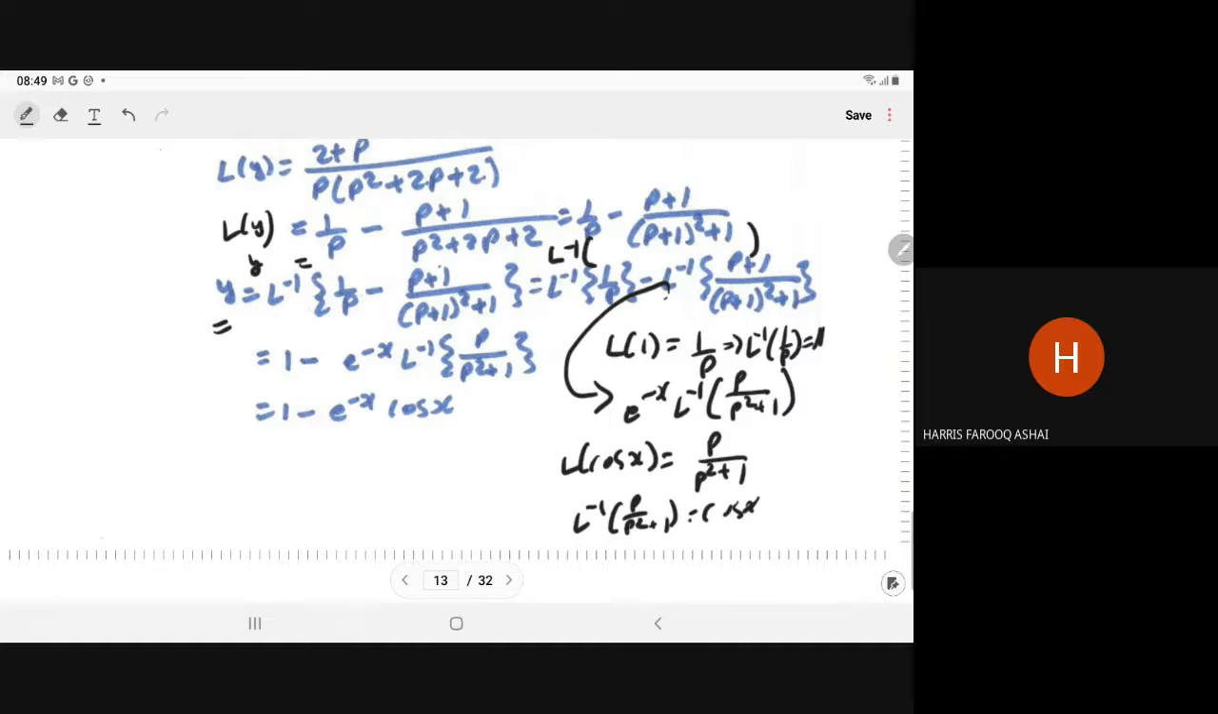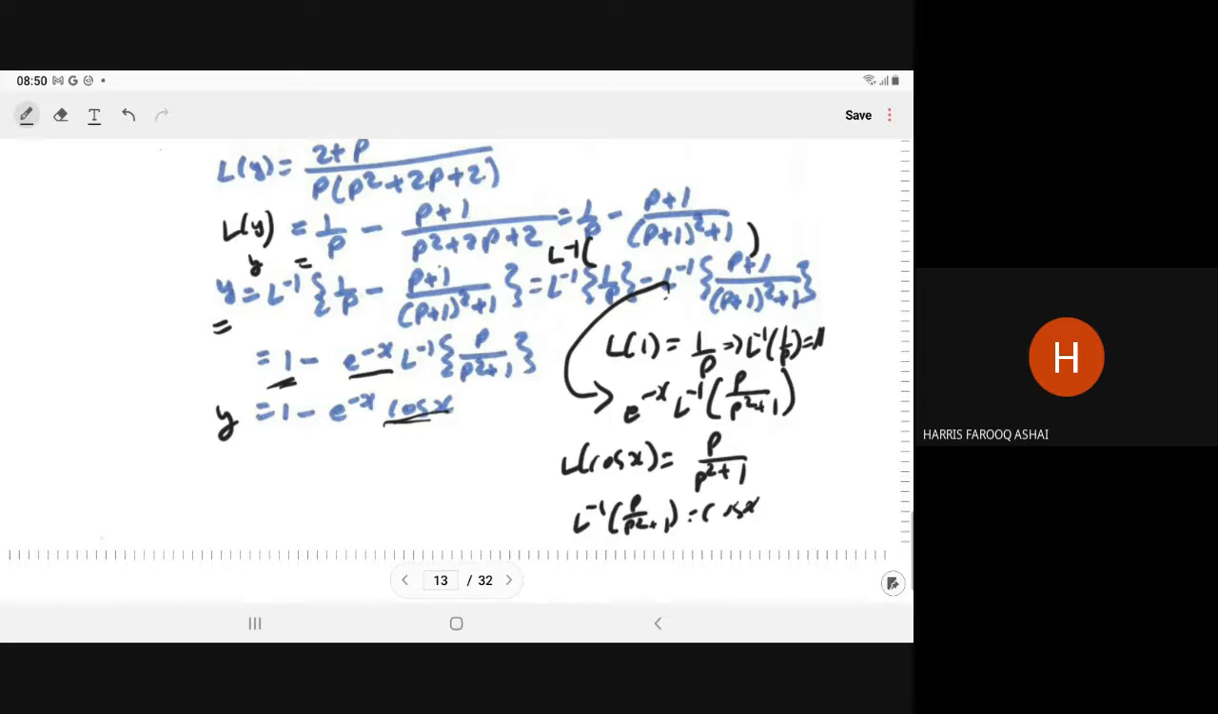So Laplace inverse of 1 upon p is 1, and by applying the shifting theorem, we get e to power minus x, and Laplace inverse of p upon p square plus 1 is cos x. So y is equal to 1 minus e to power minus x cos x. That is the solution of the given differential equation.